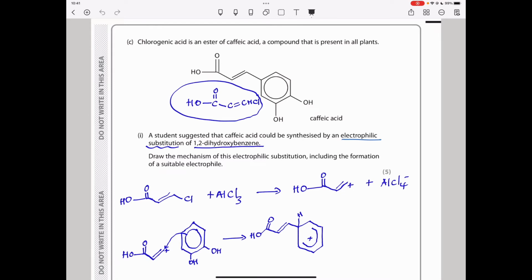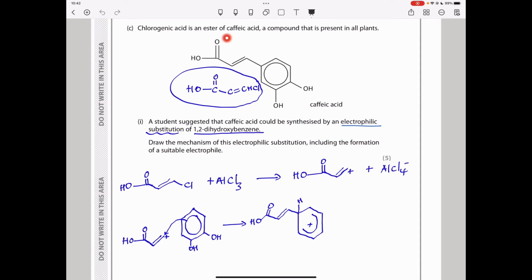They say, as students suggested, that caffeic acid could be synthesized by an electrophilic substitution of 1,2-dihydroxybenzene. This is the 1,2-dihydroxybenzene minus that part. So they say, draw a mechanism of this electrophilic substitution, including the formation of a suitable electrophile.